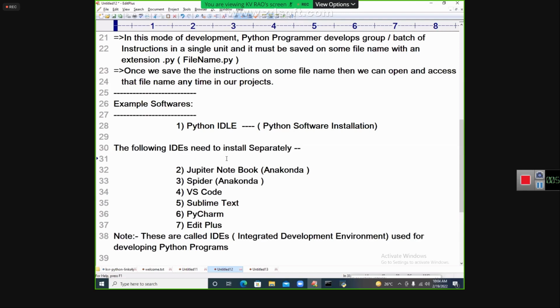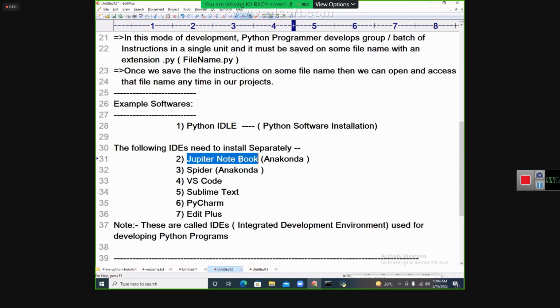You can download Jupyter Notebook for free, Spyder also, and VS Code also, everything is the same. Not difficult at all.